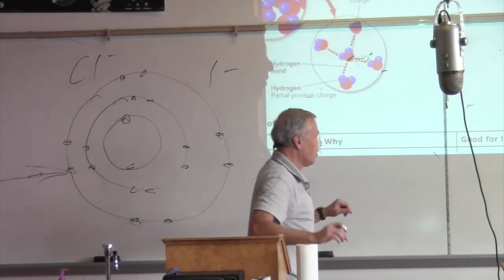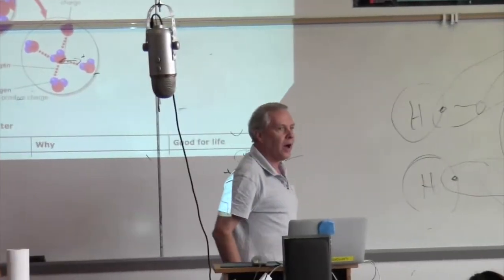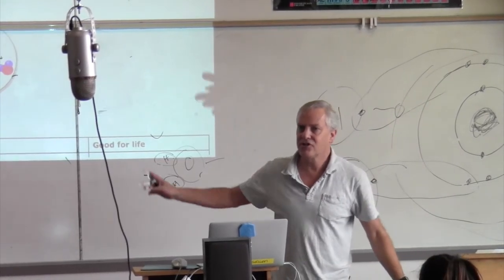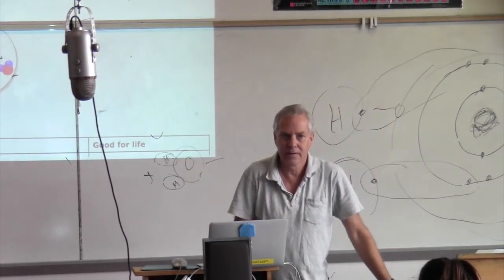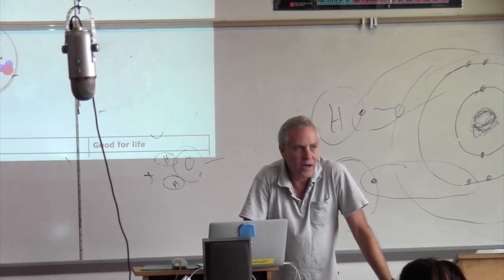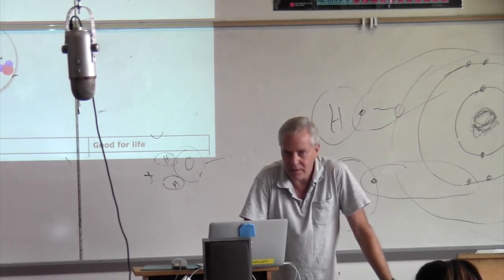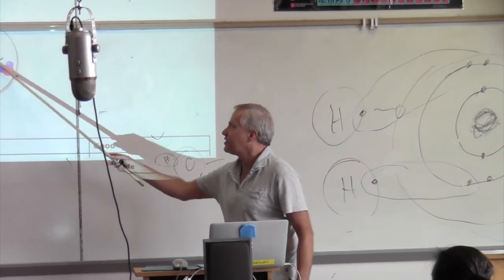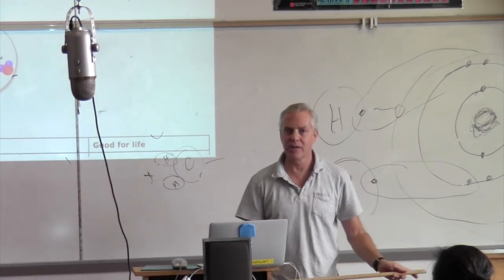Now, let's talk about why that water is important and the properties of water that have to do with it being polar. Okay? Water is a very good solvent, and it has to do with water being polar. Why is water a really good solvent? Because it's polar. What would be attracted to a positive side or a negative side to a water molecule?